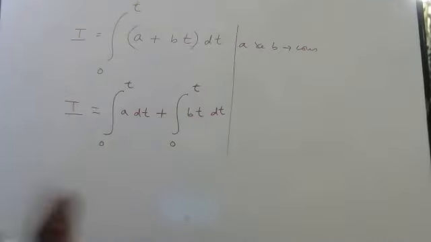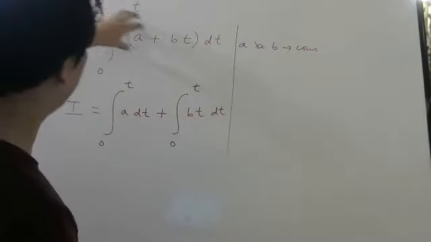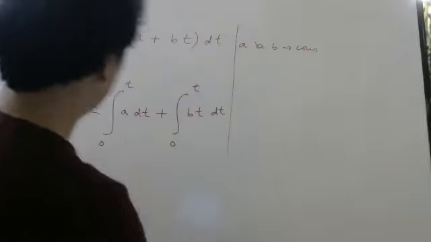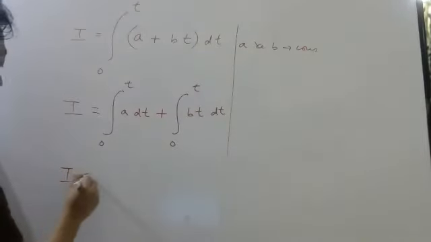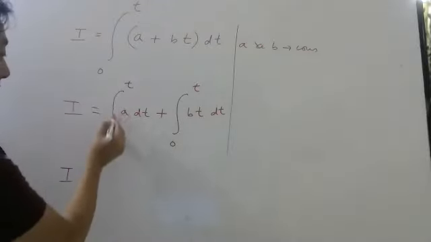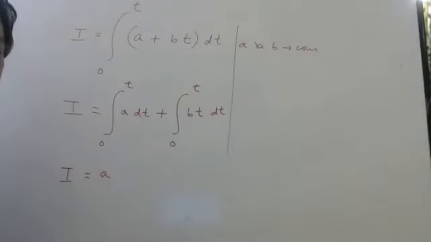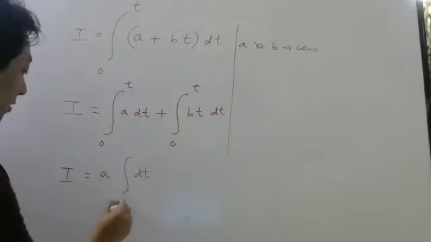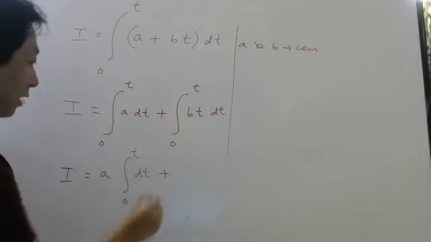The first part is very easy. Distributive law: first integrate a dt, then integrate bt dt. Now constants: I told you, if there is a constant, you can take it out of the integration. So a is a constant, take it out. What will be left? Integral of dt, 0 to t. Here what is constant?